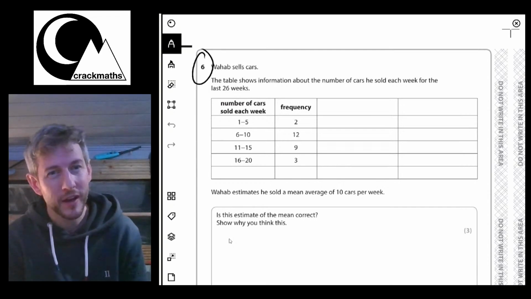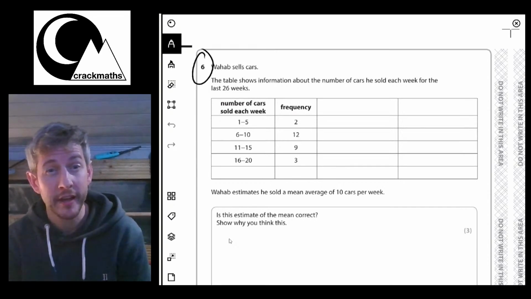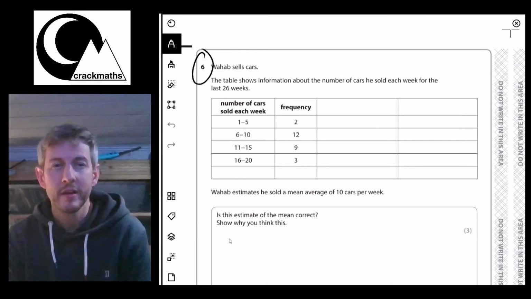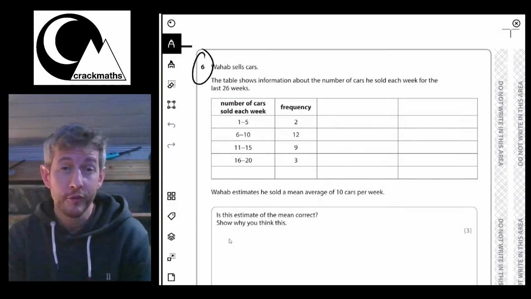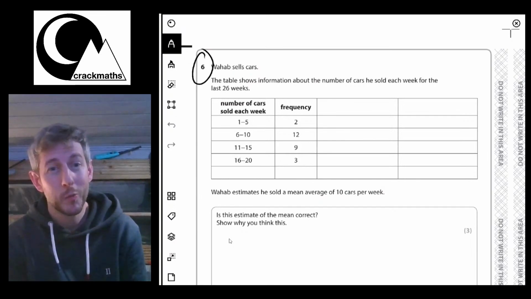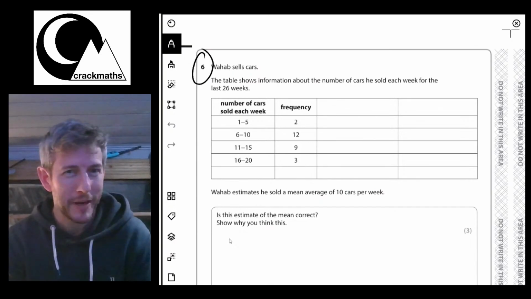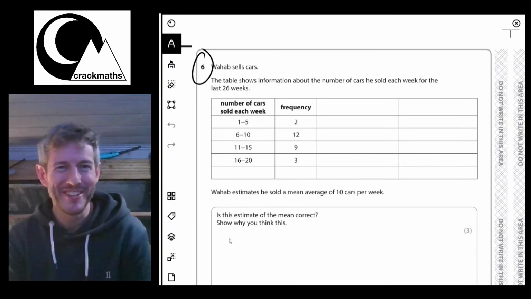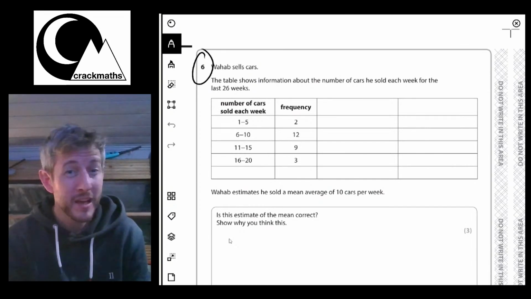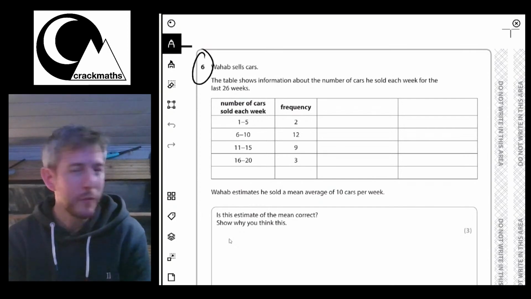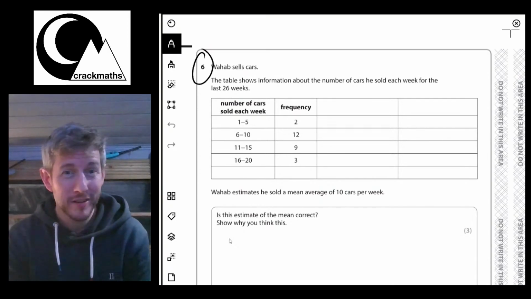But on my website, I've mainly got more topic-based revision. On the Crack Maths website, there's everything that you actually need to cover the content of the course. But I haven't got that many past papers yet because I wasn't too sure about the ins and outs of being able to put them on the site. So anyway, I will get started now.